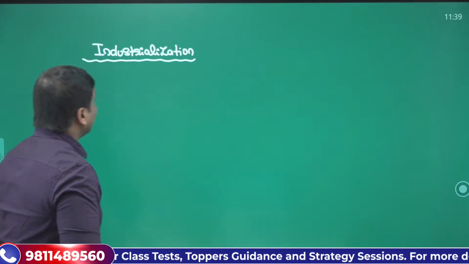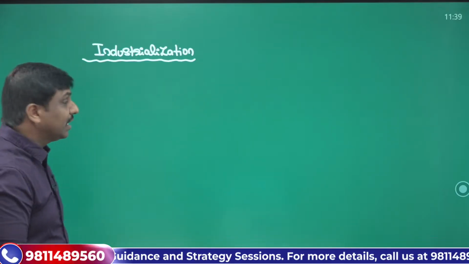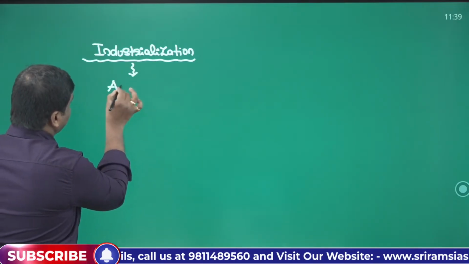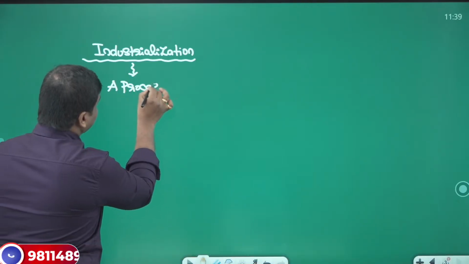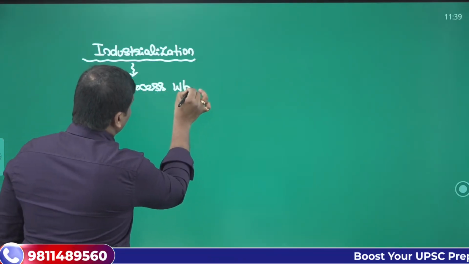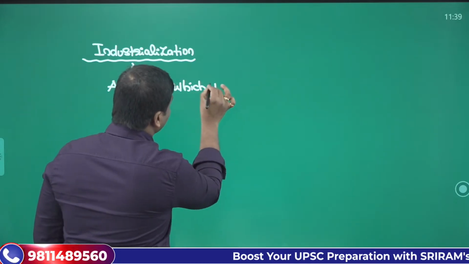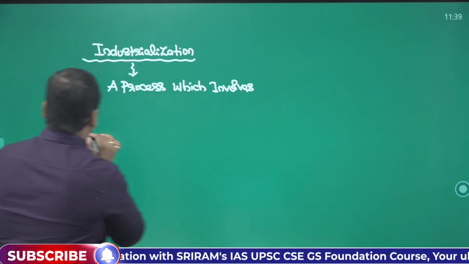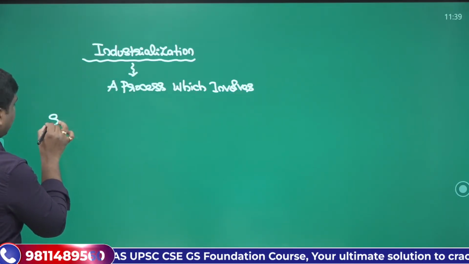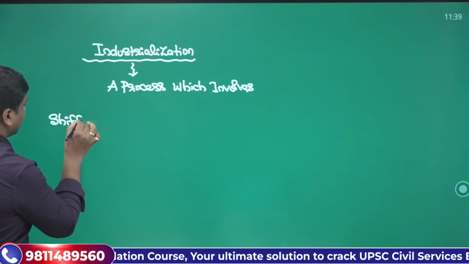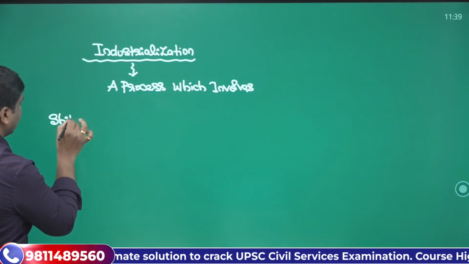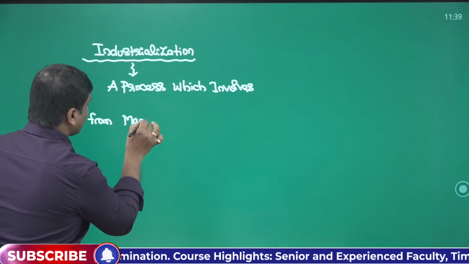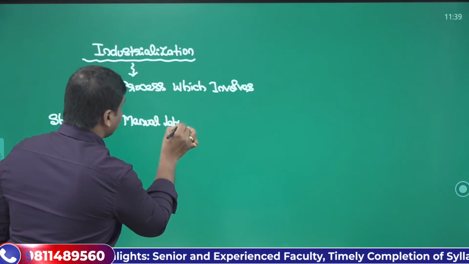So now let's see what kind of changes we can see here. Industrialization is a process which involves a shift from manual labor to mechanized labor.